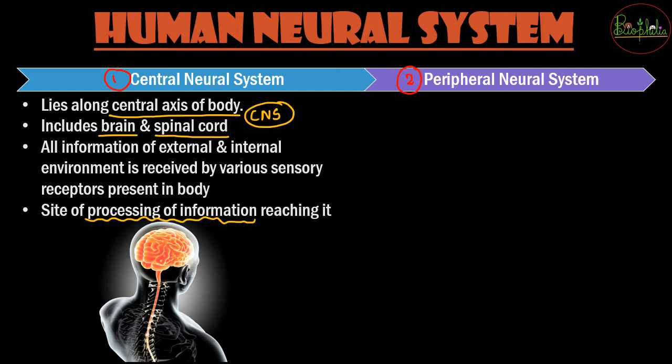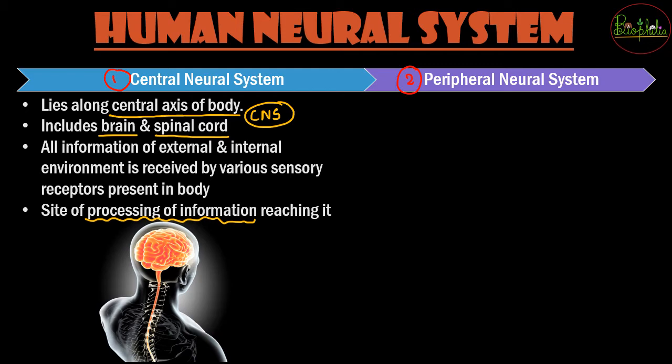So all the processing sites, जैसे you call the brain the CPU of your body. So CPU क्या करता है? कंप्यूटर का जो भी information है that is coming from the mouse, the keyboard. So mouse, keyboards are the windows, or you can say these are the input systems. जो भी processing है that happens in the CPU, and the output is shown onto the screen. So same way the brain and the spinal cord are going to act like a CPU, where the processing of the information is going to occur.